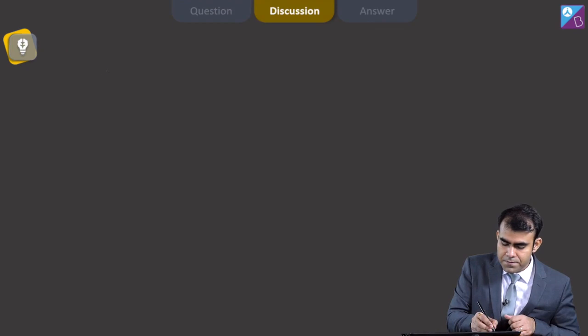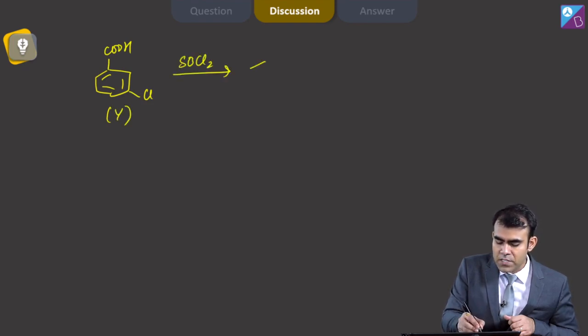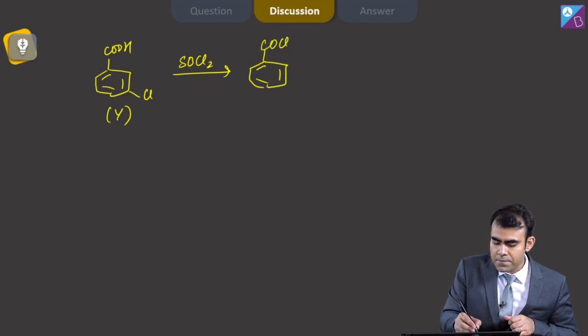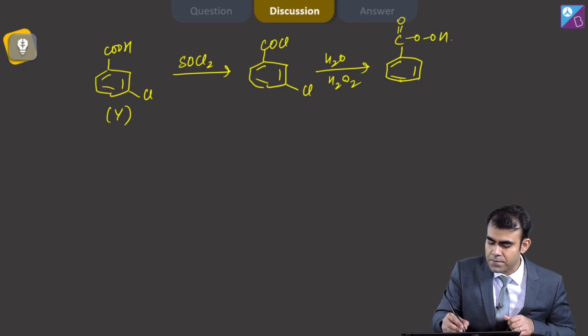Now this compound, COOH with Cl, that is Y, reacts with SOCl2, which converts it into COCl with Cl, and in the presence of H2O2 we get COOOH.